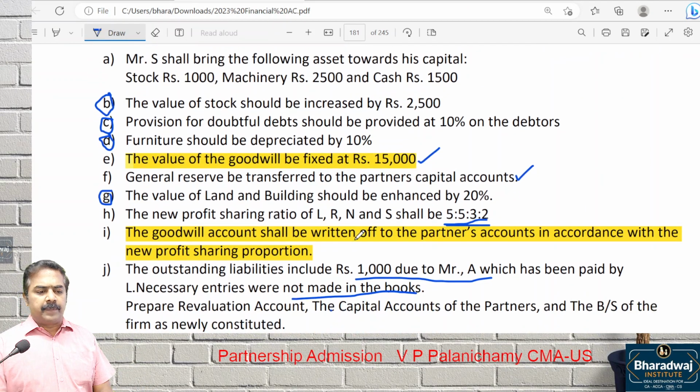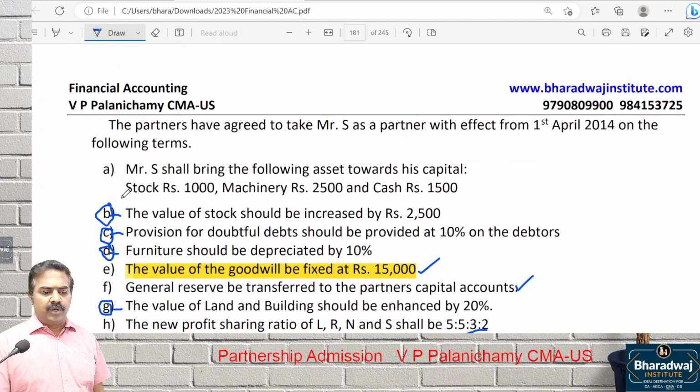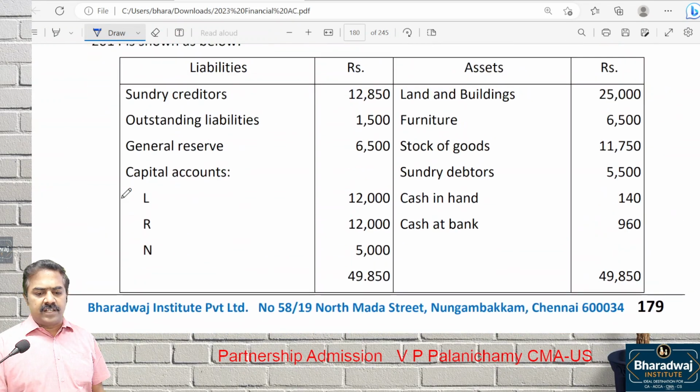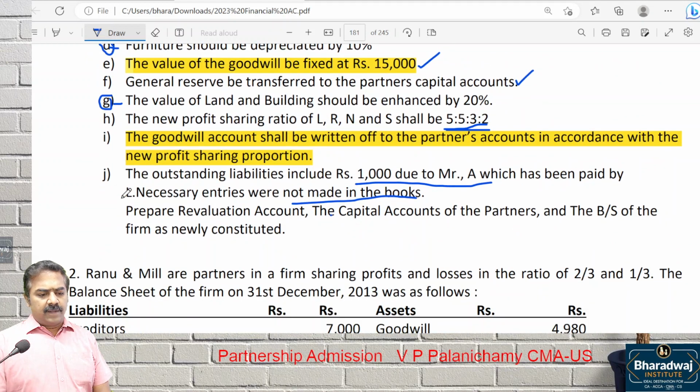Now, this will be prepared based on whatever I circled: point number B, value of stock; point number C, provision for doubtful debts; point number D, furniture value; then point number G. Points B, C, D, G talk about the change in the value of assets and liabilities. Record the gains and losses.